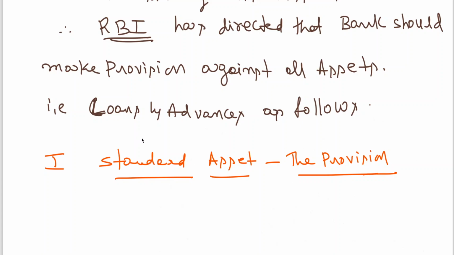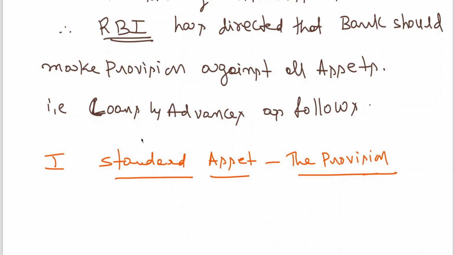On direct advances to agriculture and small micro enterprise, SME, 0.25%. On advances to the commercial real estate sector, 1% is the standard asset provision you should create.